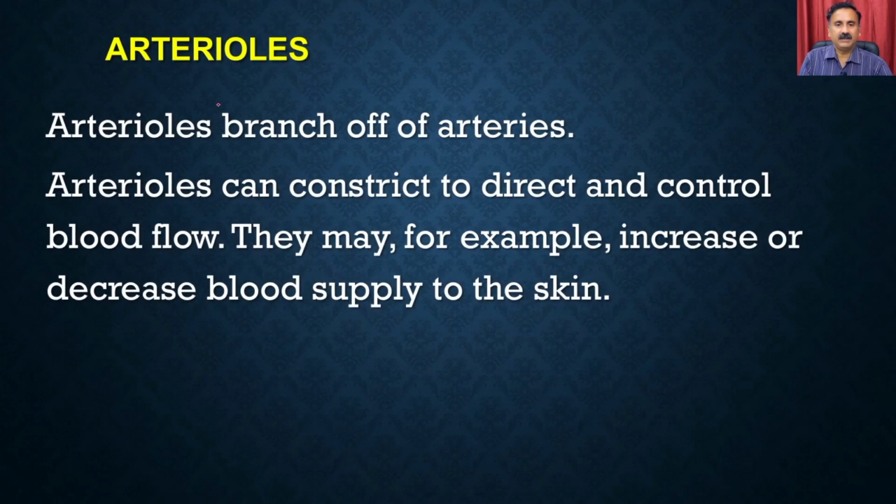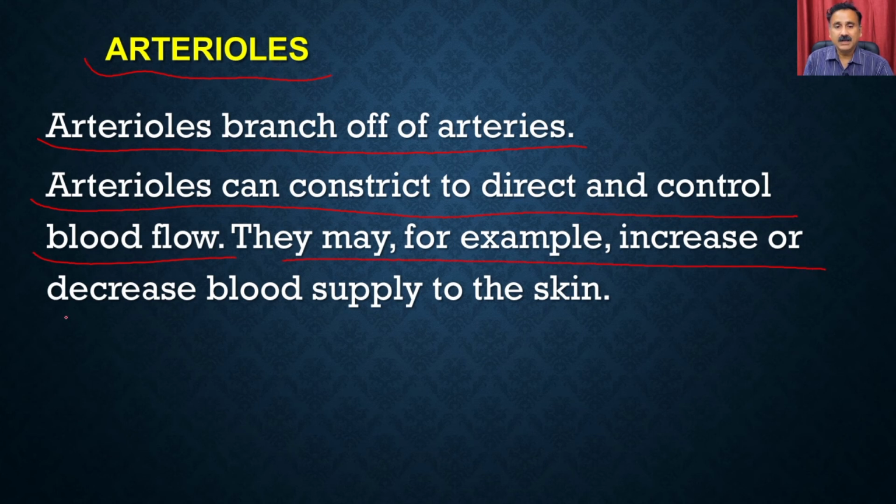Then we have the arterioles. So arterioles branch off from the arteries, right? And arterioles can constrict to direct and control the blood flow. They may, for example, increase or decrease the blood supply to the skin.